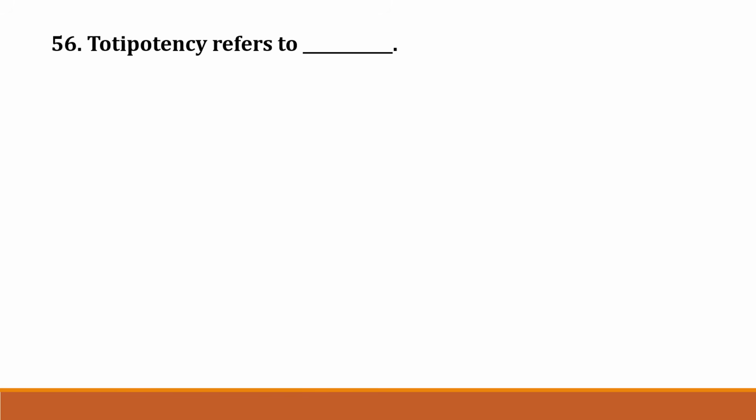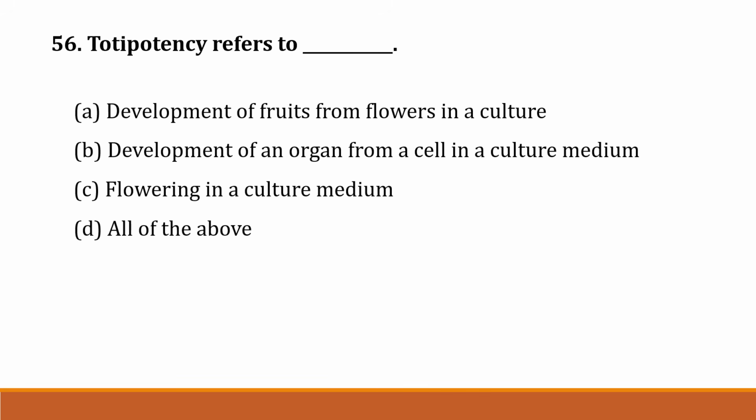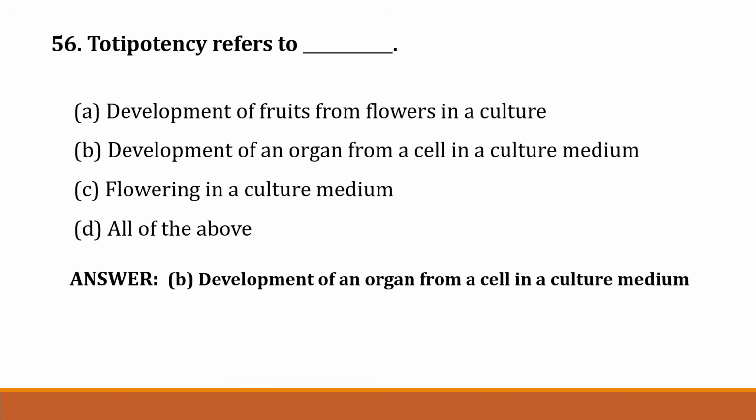The next question, question number 56. Totipotency refers to this: option A, development of a fruit from flower in a culture; option B, development of an organ from a cell in a culture medium; option C, flowering in a culture medium; option D, all of the above. The correct answer is option B, development of an organ from a cell in a culture medium.